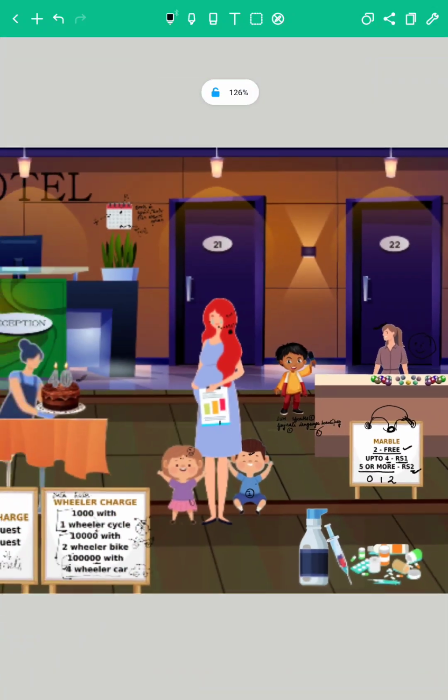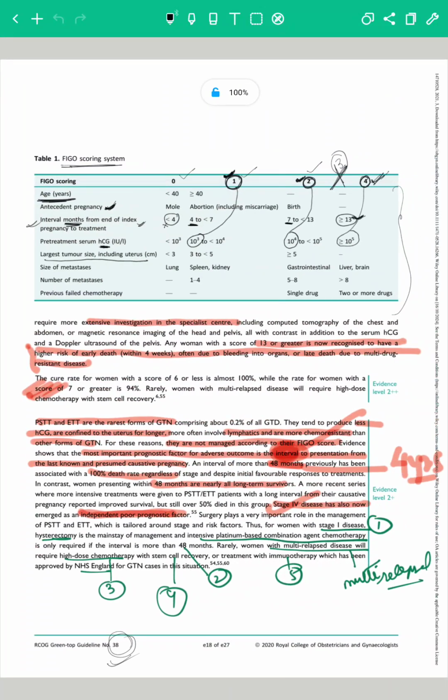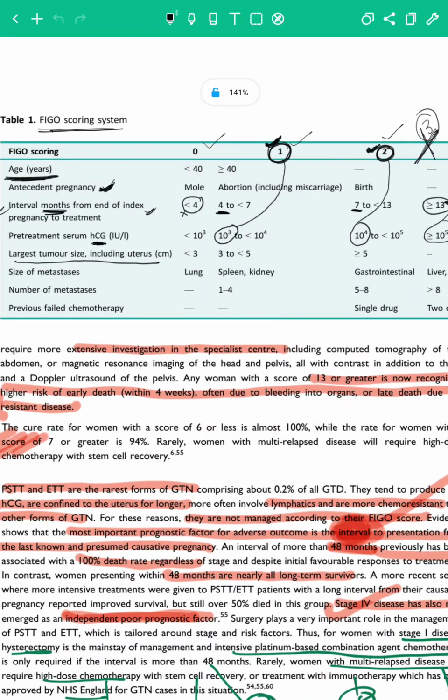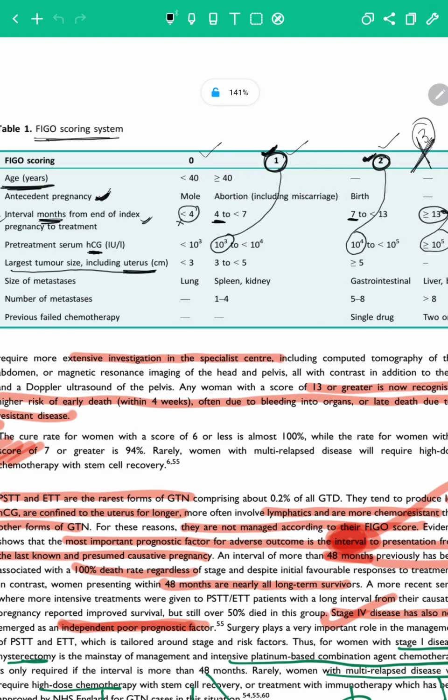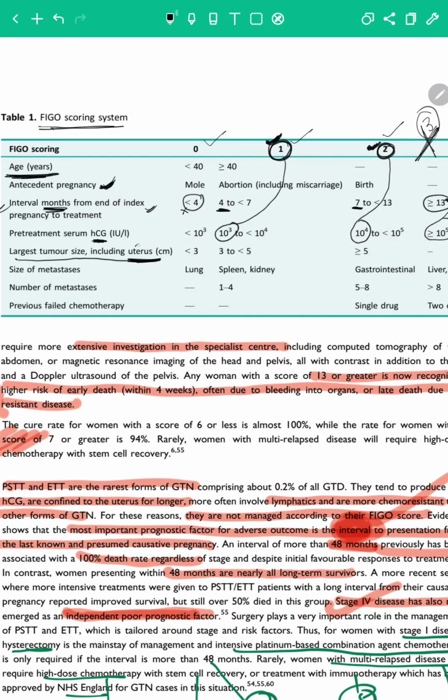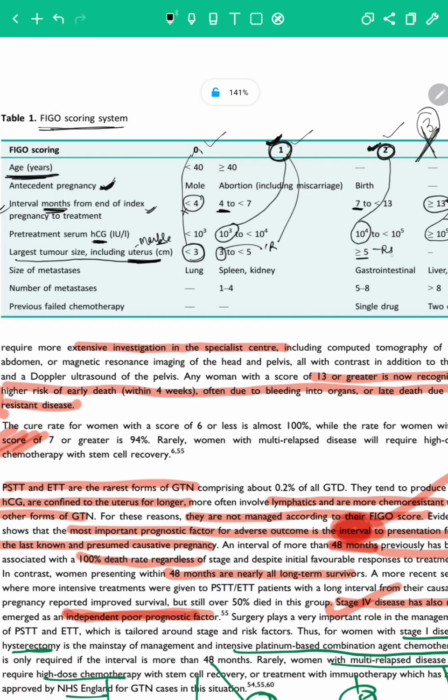Now, how is this relevant for our scoring system? We said the uterus or the tumor size, you have to think of it as a marble. For up to 2, that is less than 3 marbles, you pay nothing. Then from 3 onwards, you pay 1 rupee, that is a score of 1. And for 5 onwards, you pay 2 rupees.